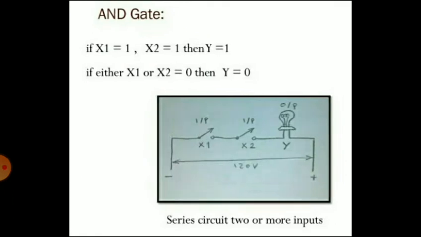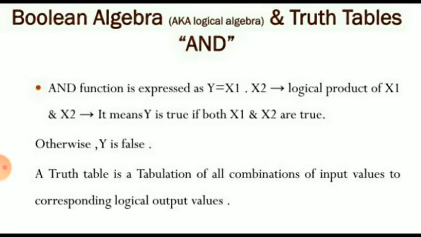If one of the switches is closed, the lamp will be off. The AND gate might be used in an automated production system to indicate that two or more actions have been successfully completed. Then the next step will be initiated. So that is the explanation of that diagram.